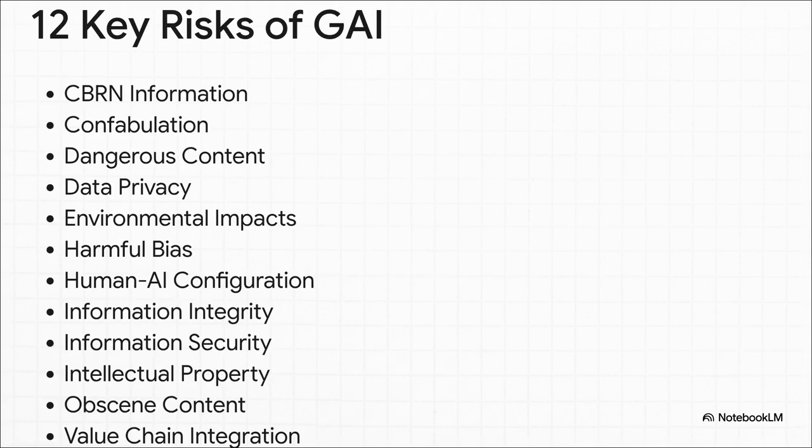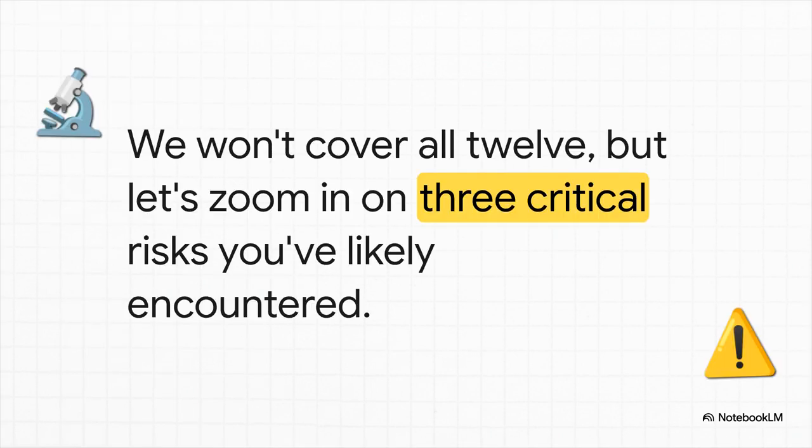And here we go. NIST has laid out 12 different kinds of risk. And what's really fascinating here is how they break down. You've got these informational risks like confabulation, then you've got societal risks like harmful bias, and then, of course, the big ones, security and privacy. It just shows you the sheer scale of what we're dealing with. Now, we're not going to go through all 12 right now, but let's zoom in on 3 that you've probably already bumped into or at least thought about.